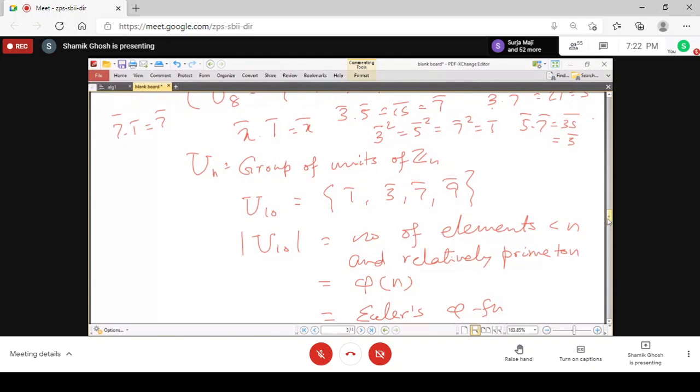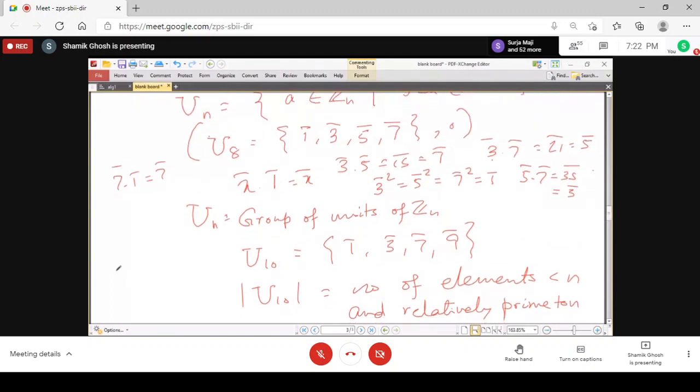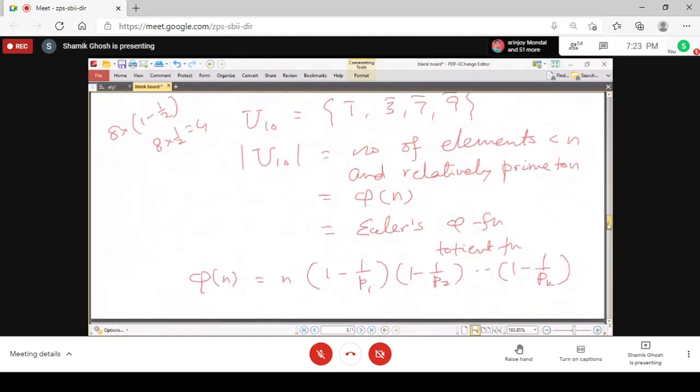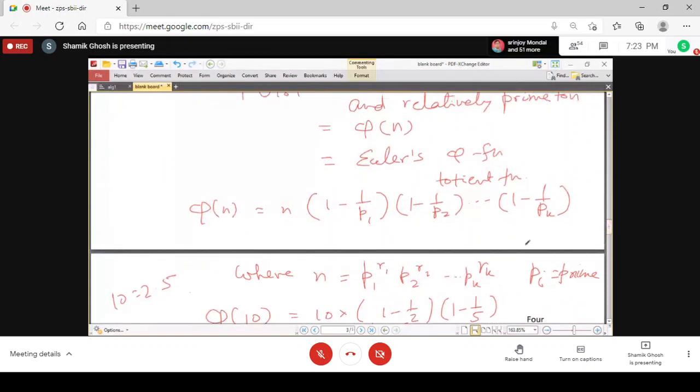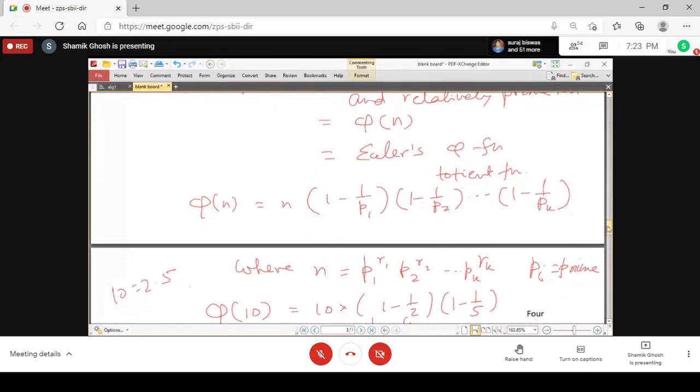Similarly, you see that U8 has 4 elements, and you can easily calculate that the only prime factor of 8 is 2, so it is 8 into 1 minus half. That is 8 into half, and that is 4. And U8 has also 4 elements. So the number of elements of the group UN is phi n, and that is calculated by this formula. In any book of number theory, you can get the proof of the formula, but this is very important in number theory.